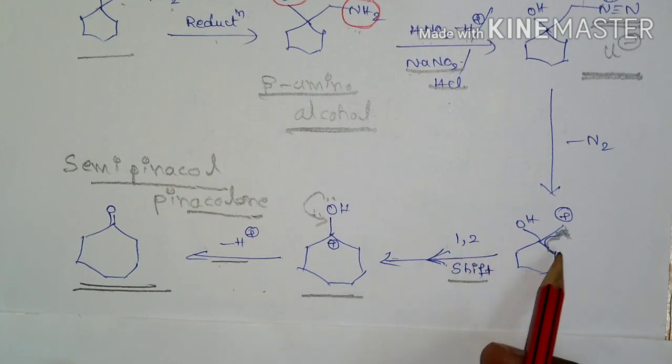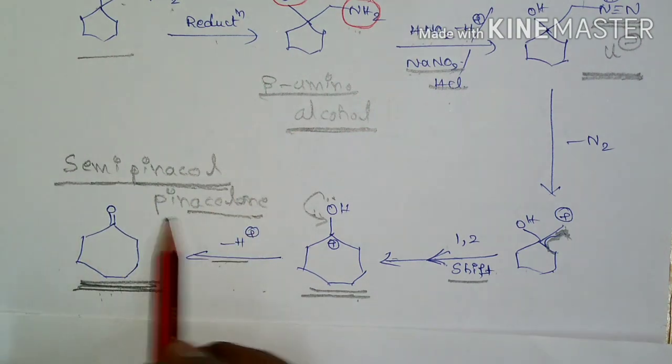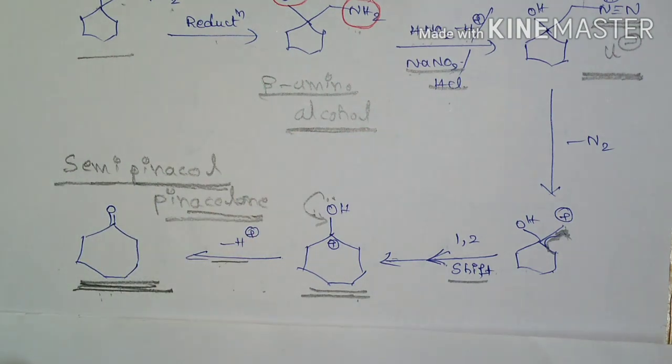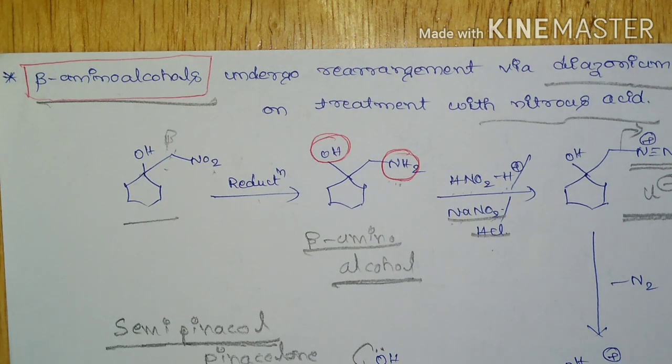That is, a 1,2 shift takes place along with the ring expansion to form a rearranged stable carbocation intermediate. This stable carbocation intermediate will form the conjugate acid of the ketone, and finally loss of a proton will yield the corresponding ketone. That is called the semi-pinacol-pinacolone rearrangement. Here the substrate is beta amino alcohol.